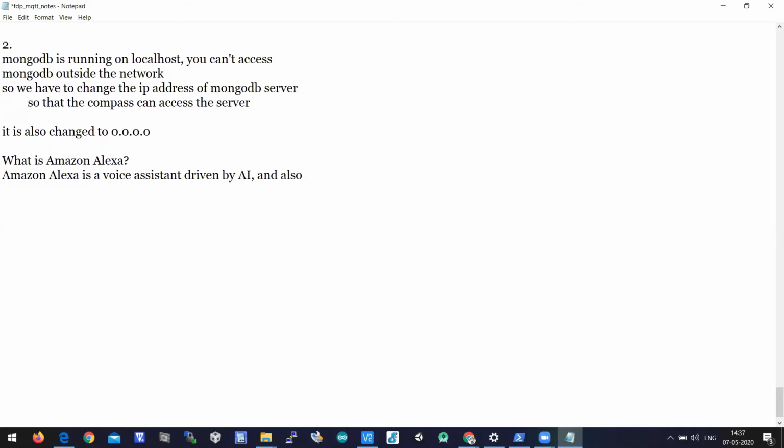And also it is widely used, an assistant similar to Siri in Apple, Cortana in Microsoft, and OK Google, just Google Assistant in Android, and so on. So even Amazon has a voice assistant like Alexa, and this is a speech assistant which is completely driven by artificial intelligence.